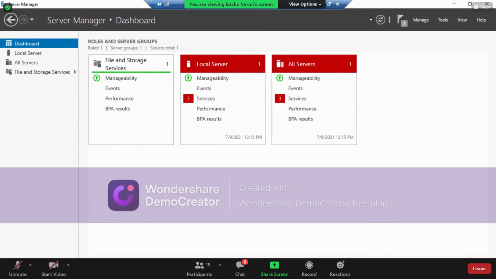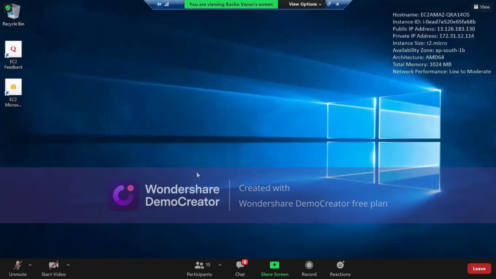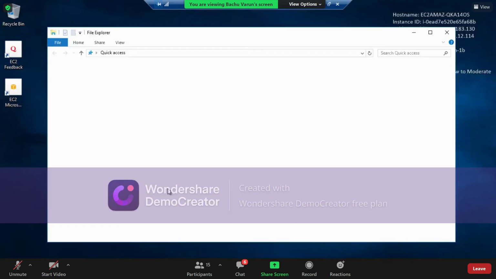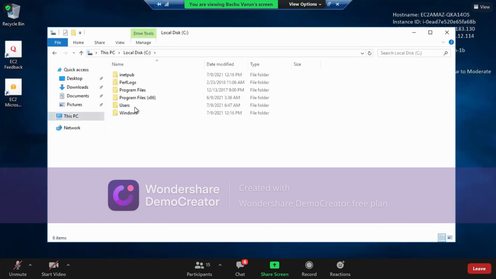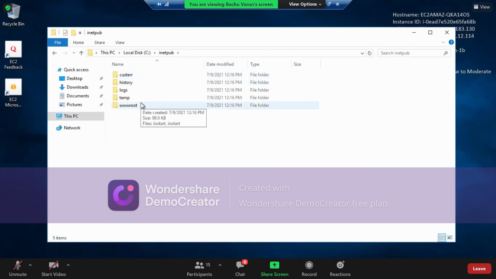So now I'm going to my folders where the operating system is installed. Before, there was no folder called inetpub. After installing the IIS server, we got the inetpub folder, in which there are a few more folders, where the major folder is wwwroot.